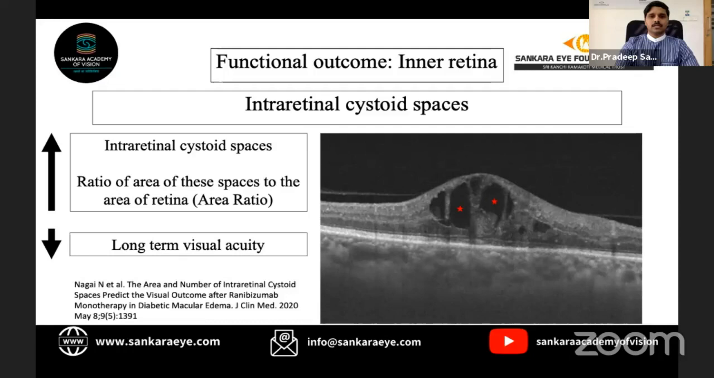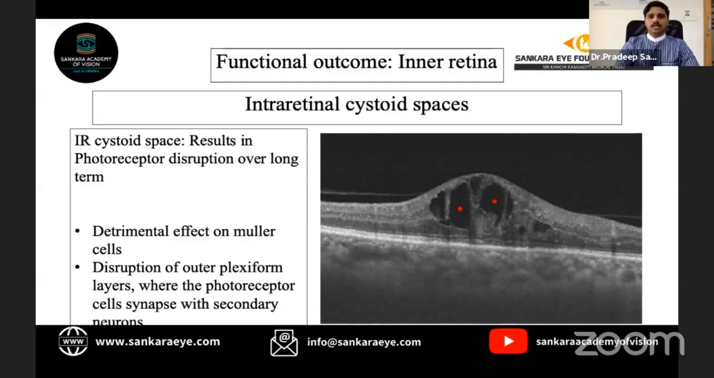Coming to the intraretinal cystoid spaces, it has been described that the presence of more numerous intraretinal cystoid spaces and an increase in the ratio of these spaces to the area of retina, which is defined as the area ratio, is associated with a poor long-term visual acuity. We know that the intraretinal cystoid spaces are usually located in the inner retina, but they are known to result in a photoreceptor disruption over the long term.